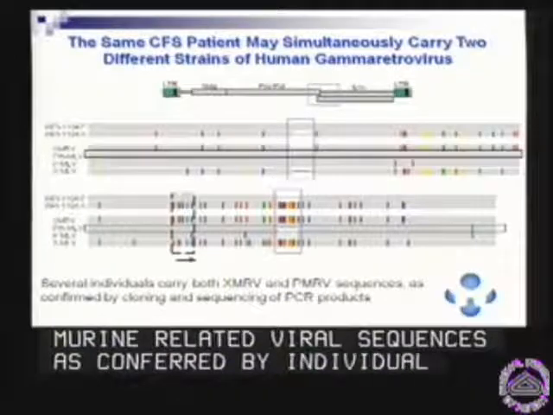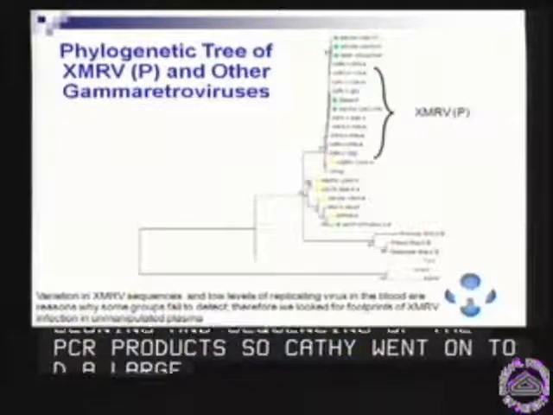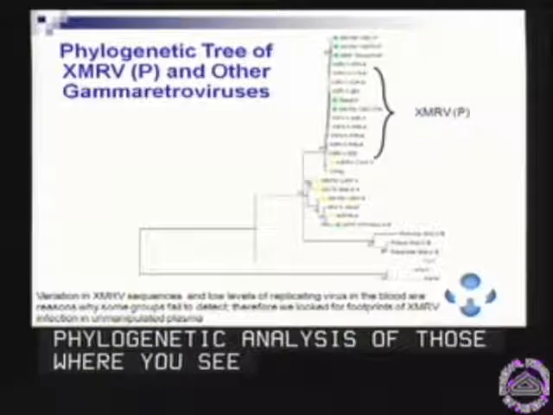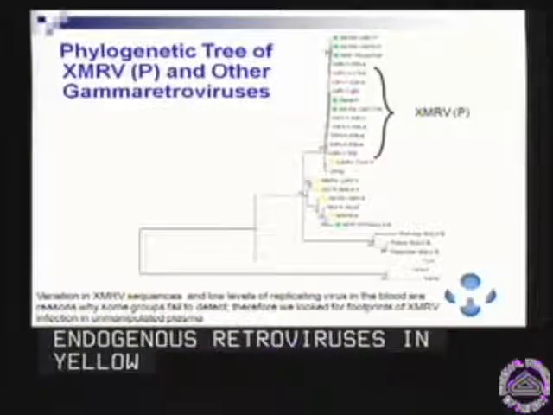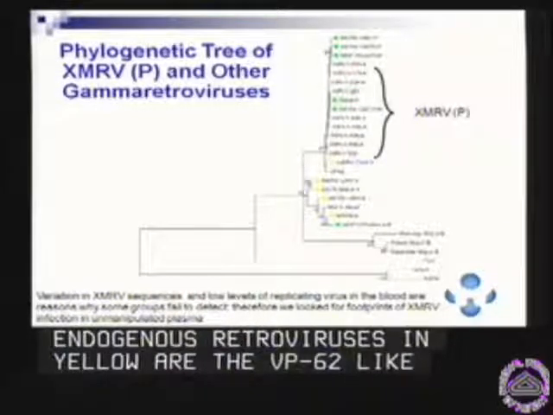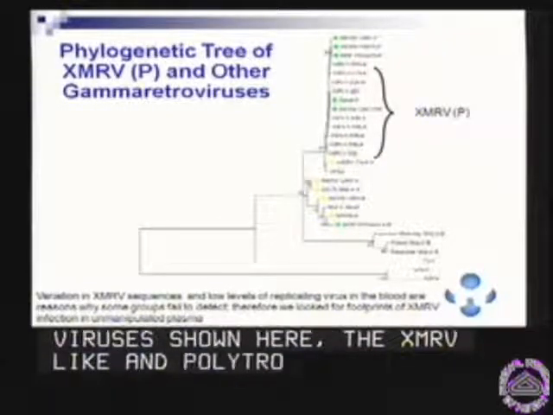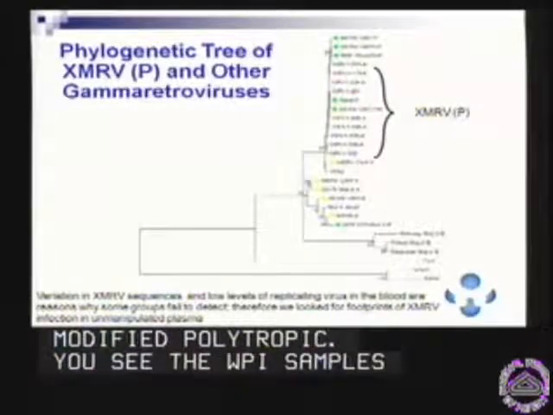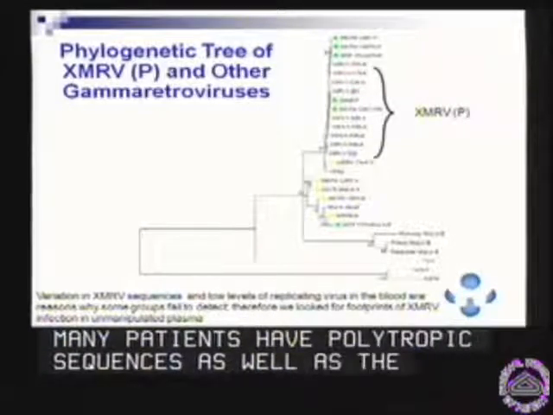So Kathy went on to do a large number of the patients from our original work, and a phylogenetic analysis of those, where you see in green all of the endogenous retroviruses. In yellow are the VP62-like viruses shown here. The XMRV-like, the polytropic are in green, and modified polytropic. And you see throughout here the WPI samples showing many of these patients have polytropic sequences as well as the described XMRV.